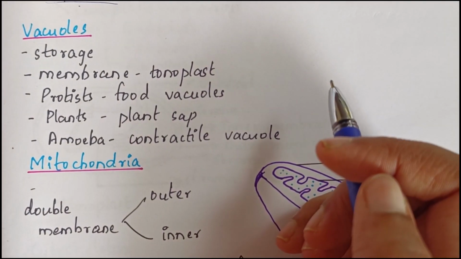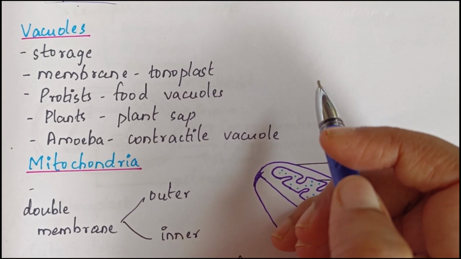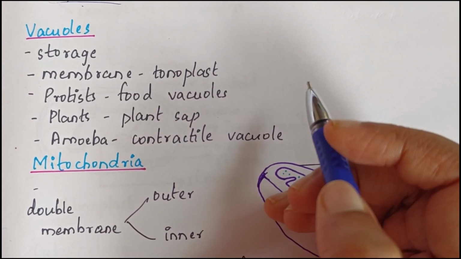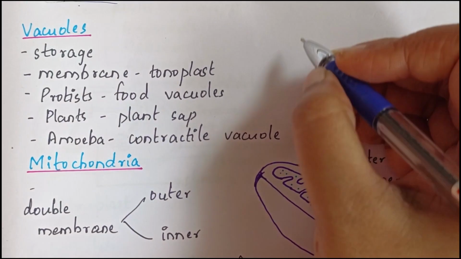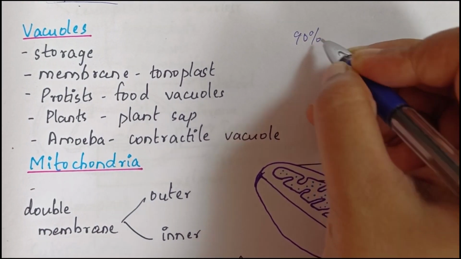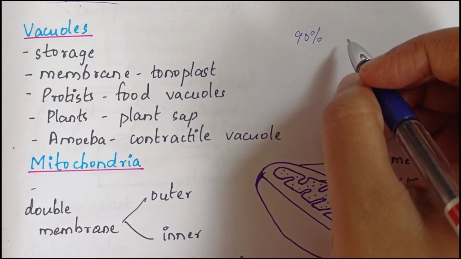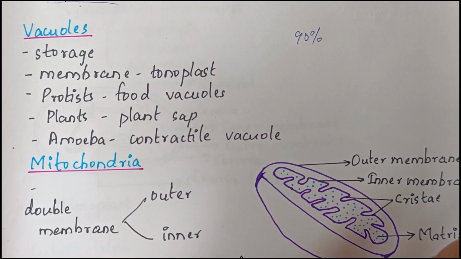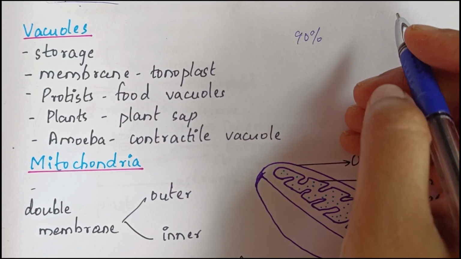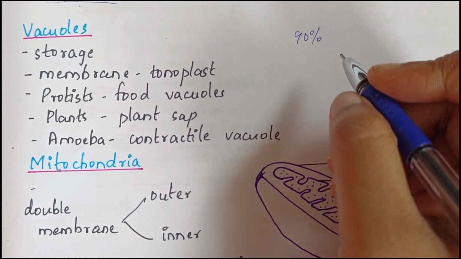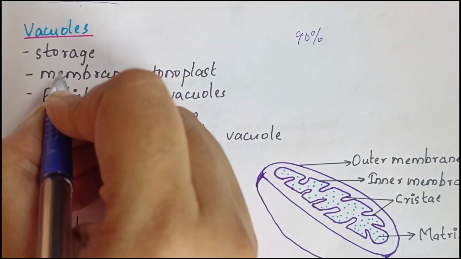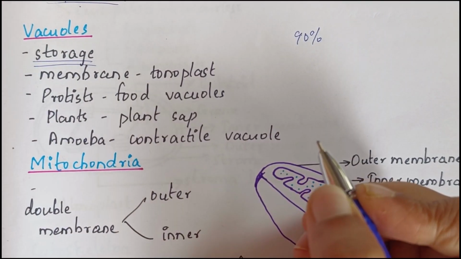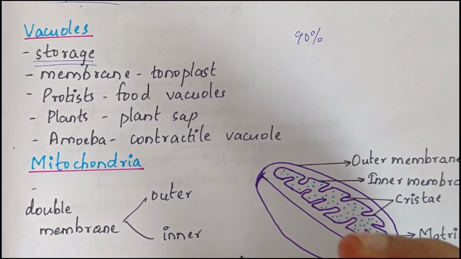Next is vacuoles. In the case of plant cells, 90% of the intracellular space is covered by vacuoles. But in the case of animal cells, it contains only small vacuoles. Vacuoles are membrane-bound spaces found in the cytoplasm and are used for storage.